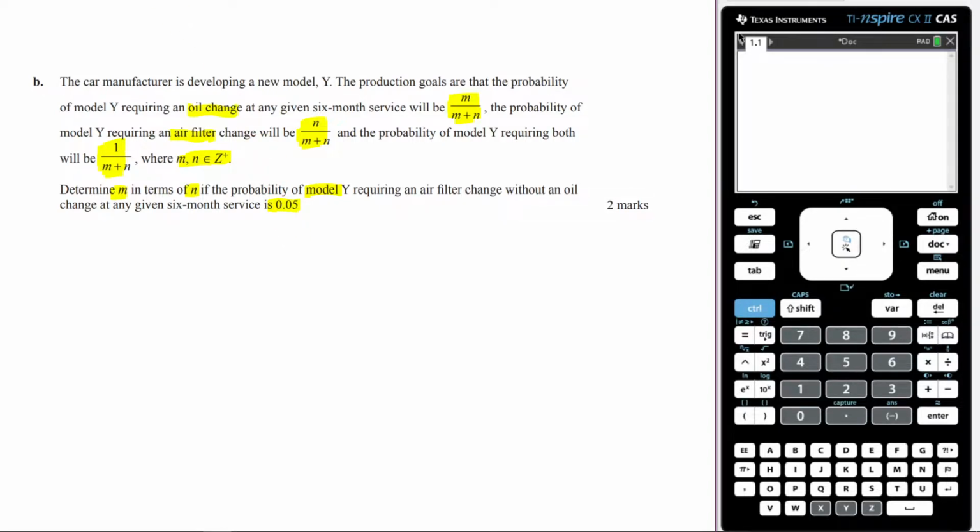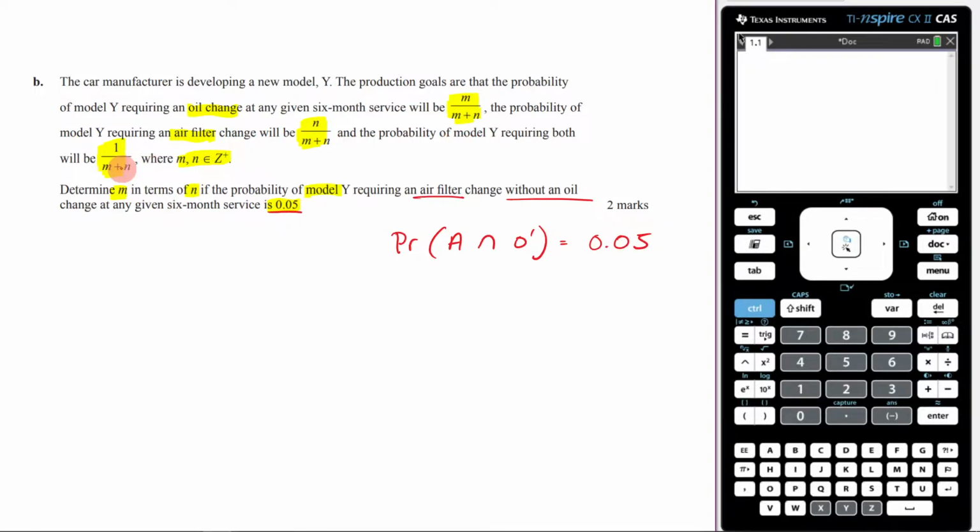Let's just take stock for a moment and appreciate the fact that they've given me a piece of information here. They've told me that the probability of having a car without an oil change, so without an oil change would be O dash. So requiring an air filter change without an oil change, that would be air filter intersection of no oil change. It doesn't really matter which way you put that, but I just want to do it in the order that the question gives us. So air filter without an oil change, they've told us that this is equal to 0.05. So you need to take note of that.